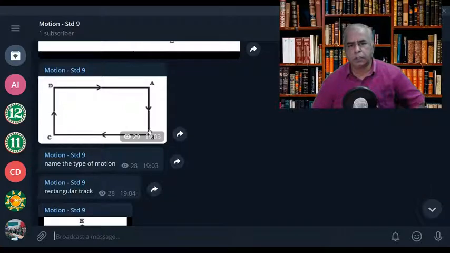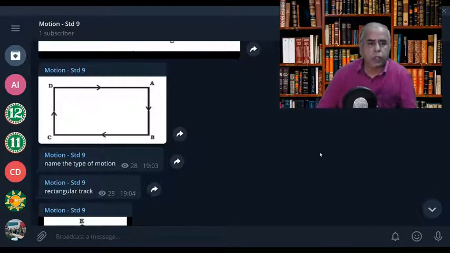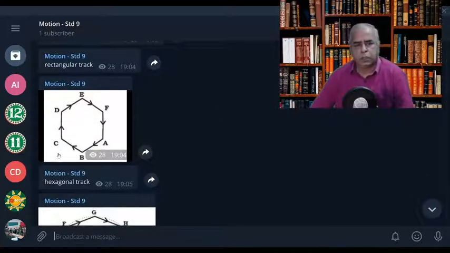For instance, AB say is 5 kilometer. This is BC, 10 kilometer, again 5 kilometer, then 10 kilometer. Means 5 plus 5, 10, 10 plus 10, 20, 30 kilometers you have traveled. So 30 kilometers you have traveled. But the displacement is 0. Do you understand the meaning of the difference between distance and displacement? Okay. And in this case also, the net displacement will be 0.